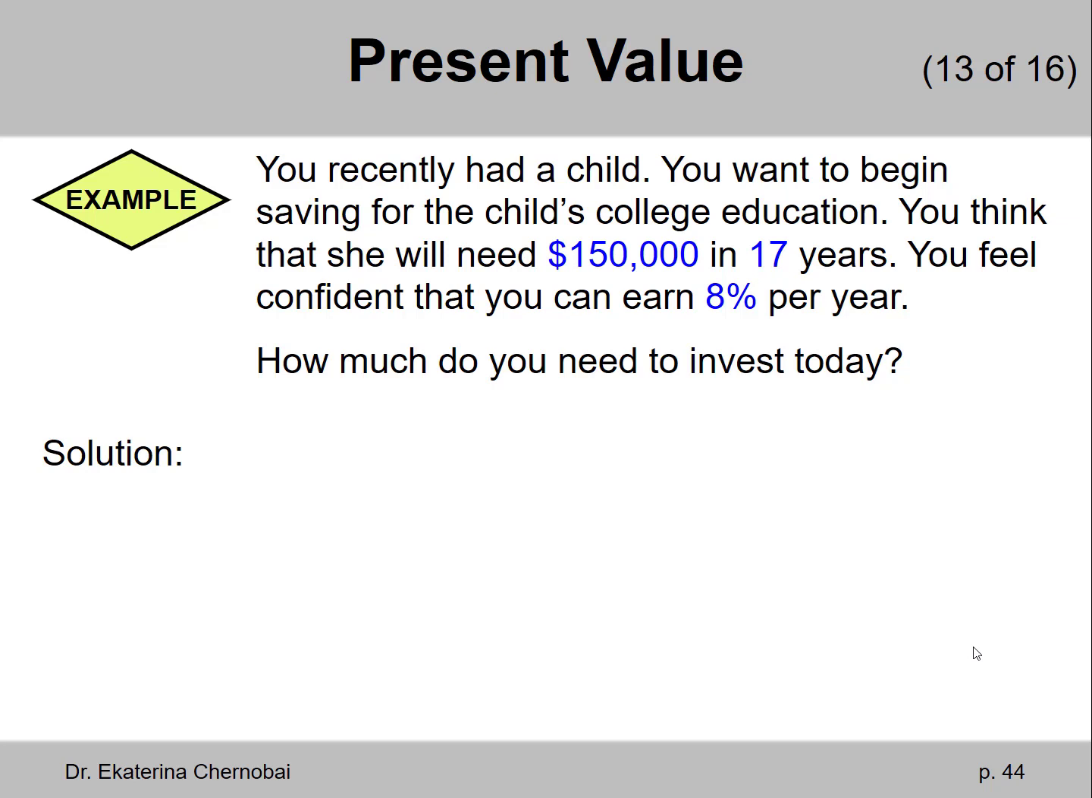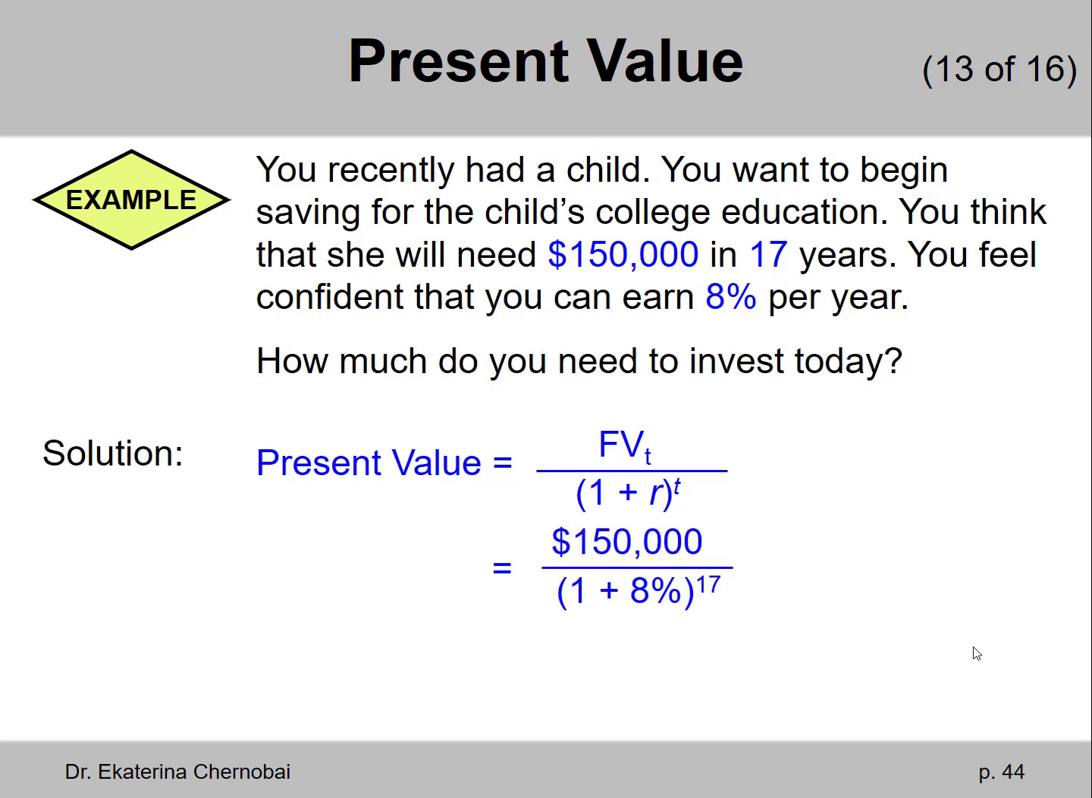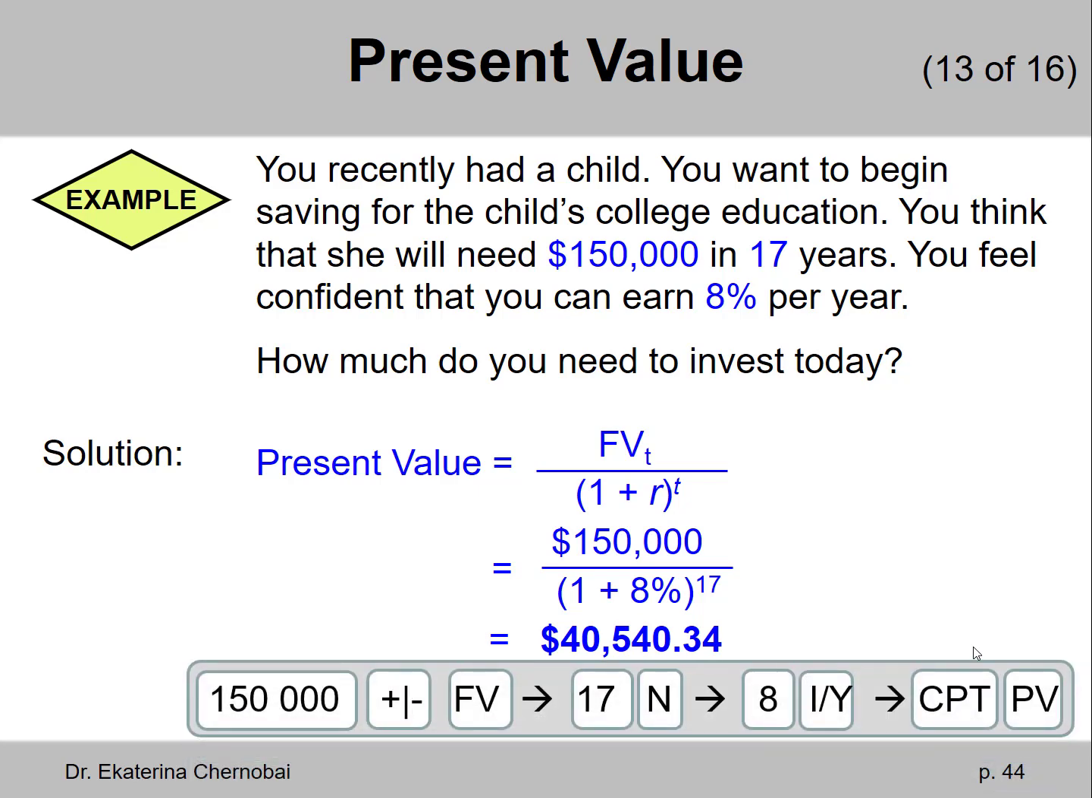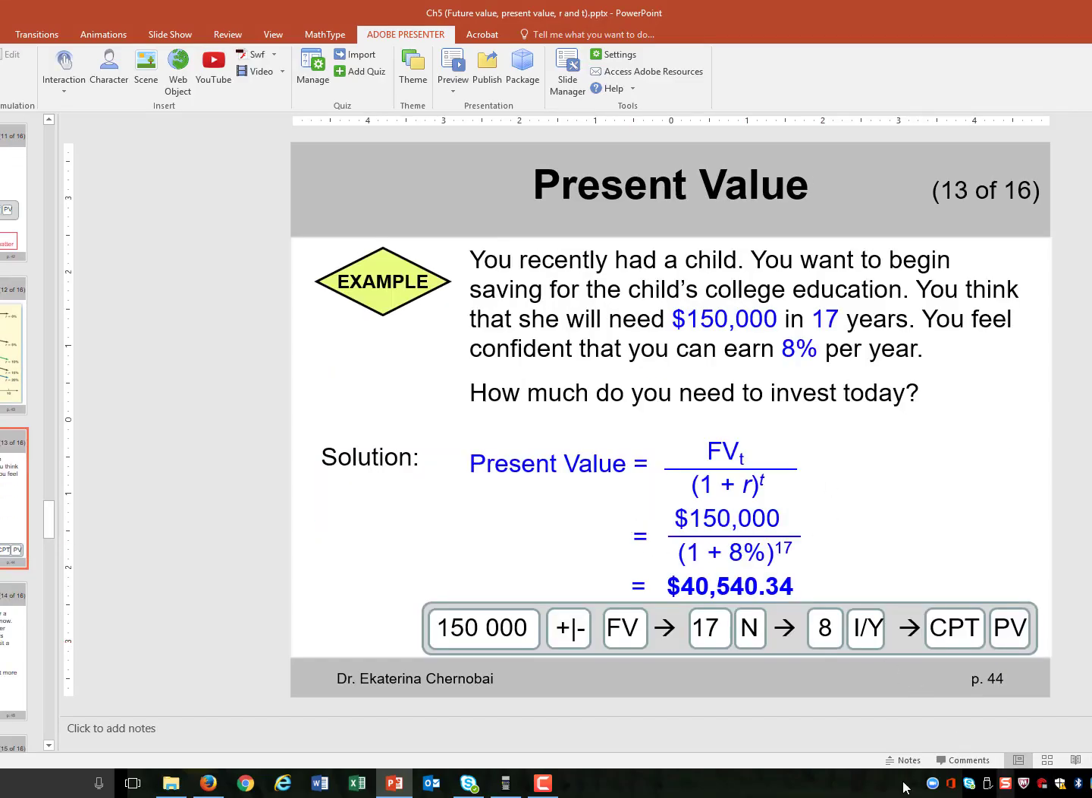So what is the present value of $150,000? Following the present value formula, we take $150,000 and divide it by 1 plus 8% with the sum raised to the power 17. The answer we get is $40,540.34. In the financial calculator, you would do the following.